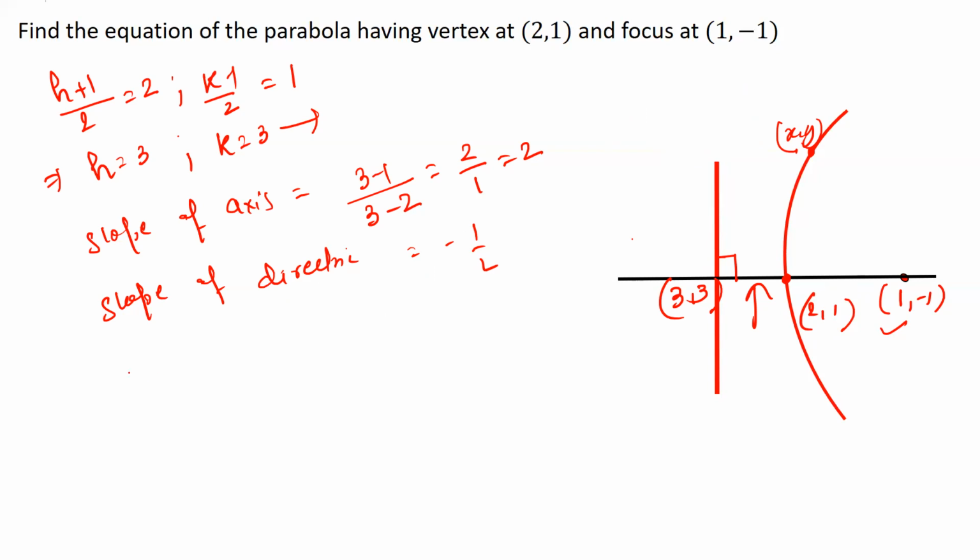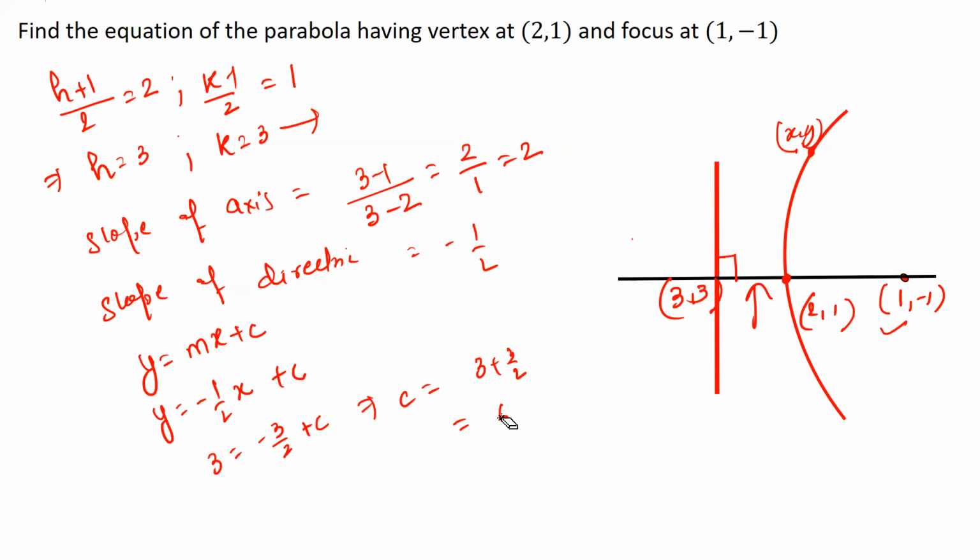Now I need to find its equation. Let the equation of the directrix be y = mx + c. I know the slope of the directrix is -1/2, so y = -(1/2)x + c. To figure out the value of c, I know that it passes through (3, 3), so I plug in these values. So 3 = -3/2 + c, which implies c = 3 + 3/2, which is equal to 9/2. So this is the value of c.